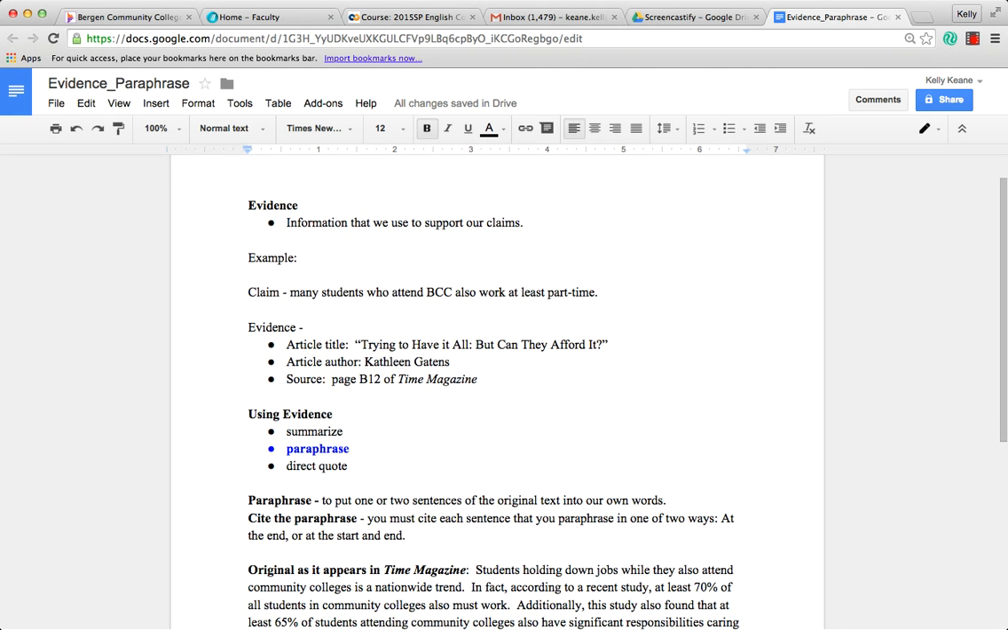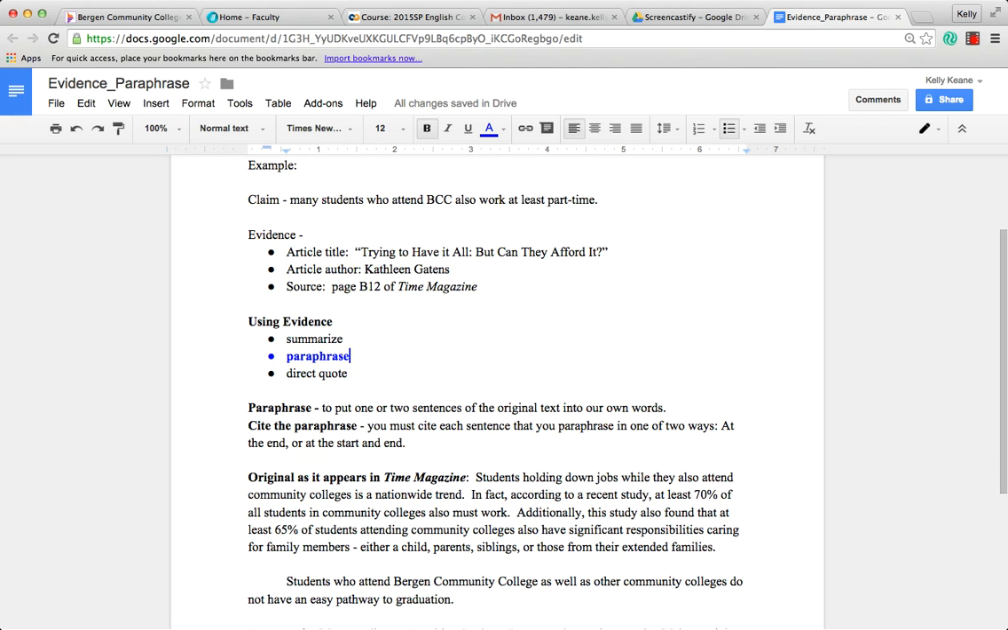Now, in order to support my claim, I can do one of three things. I can summarize, and this is just looking at the general idea of the article. I can paraphrase, or I can quote directly. Right now, we're going to think about paraphrase. Paraphrase is a really targeted way of using source material. In fact, the definition is to look at one or two sentences of the article and then put that original text into our own words.